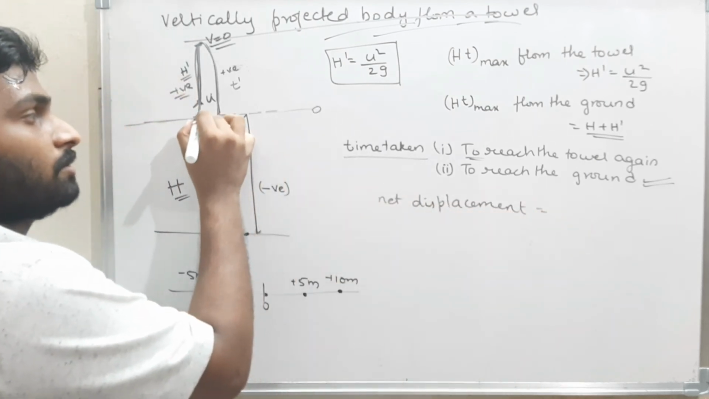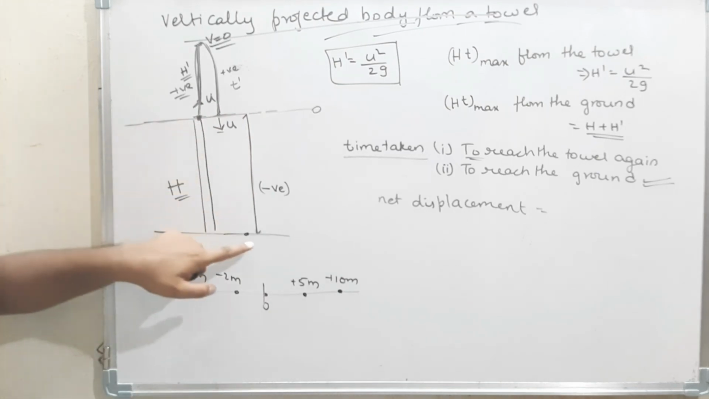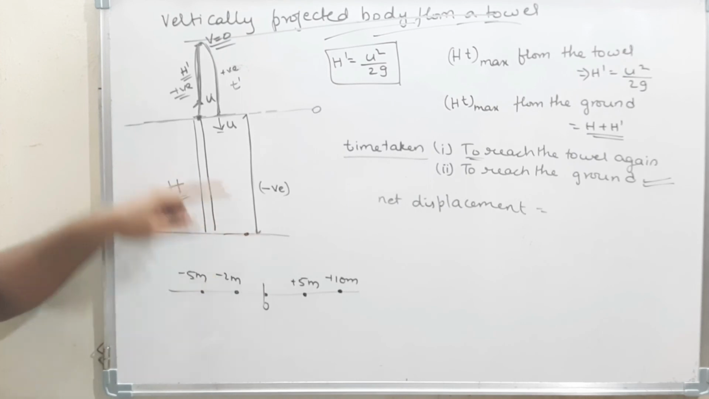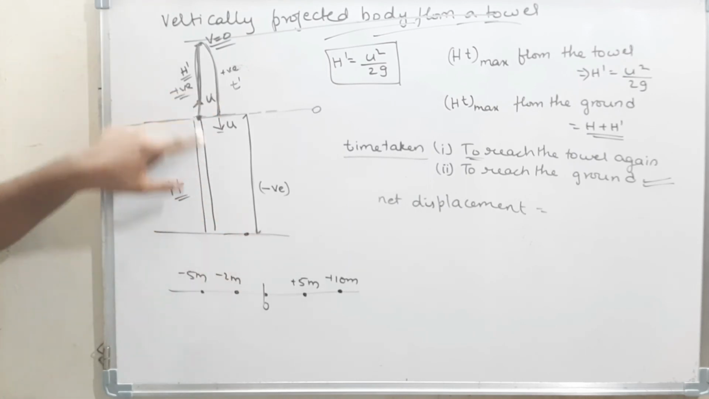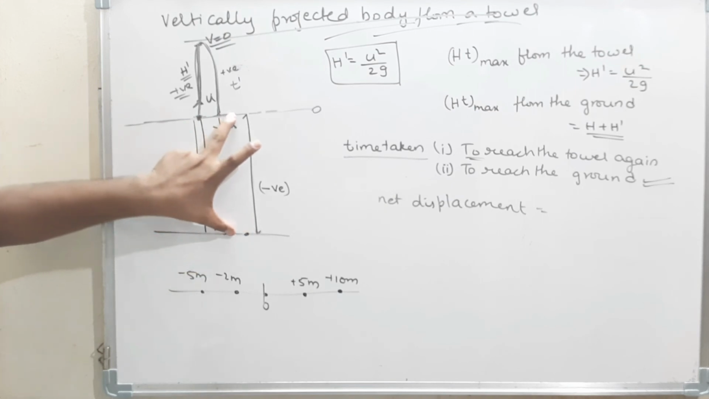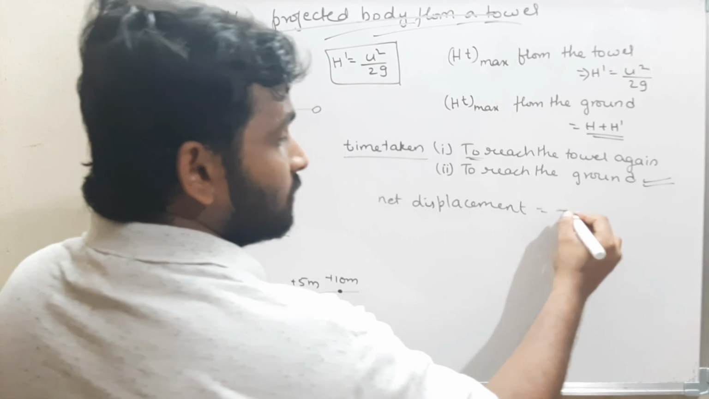This is the initial position. What is the final position of the body? The final position of the body is this one. Upward is positive, downward is negative. What is the net displacement, from the initial position to the final position? Net displacement is h, but it is negative. Therefore, net displacement is minus h.